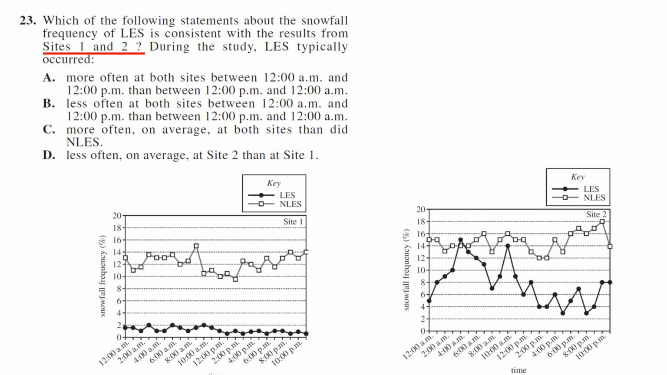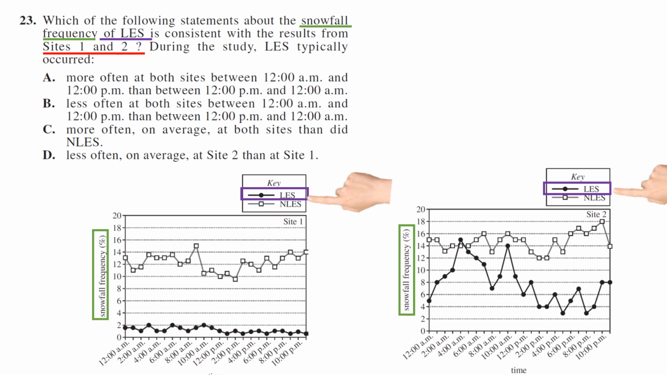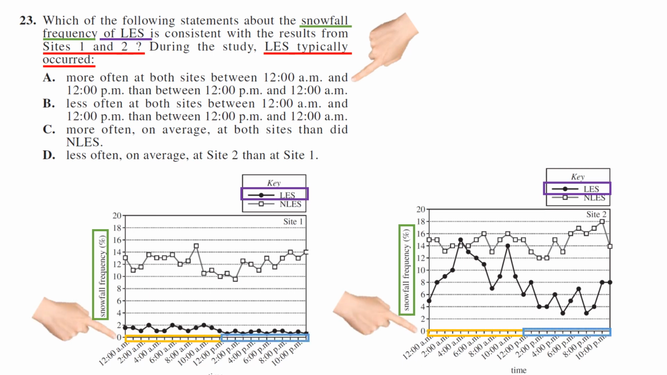Number 23, we're using sites 1 and 2. Which of the following statements about snowfall frequency of LES is consistent with the results from sites 1 and 2? During the study, LES typically occurs. Let's just process of elimination. When does LES occur? So choice A, between 12 a.m. and 12 p.m., more often than between 12 p.m. and 12 a.m. So I marked the 12 a.m. to 12 p.m. in yellow. Is that higher for the filled in dots here than it is here? And it does look like it's true in site 1. Definitely true in site 2. So we're going to say that one. I'm going to go ahead and circle it and say that it's true.